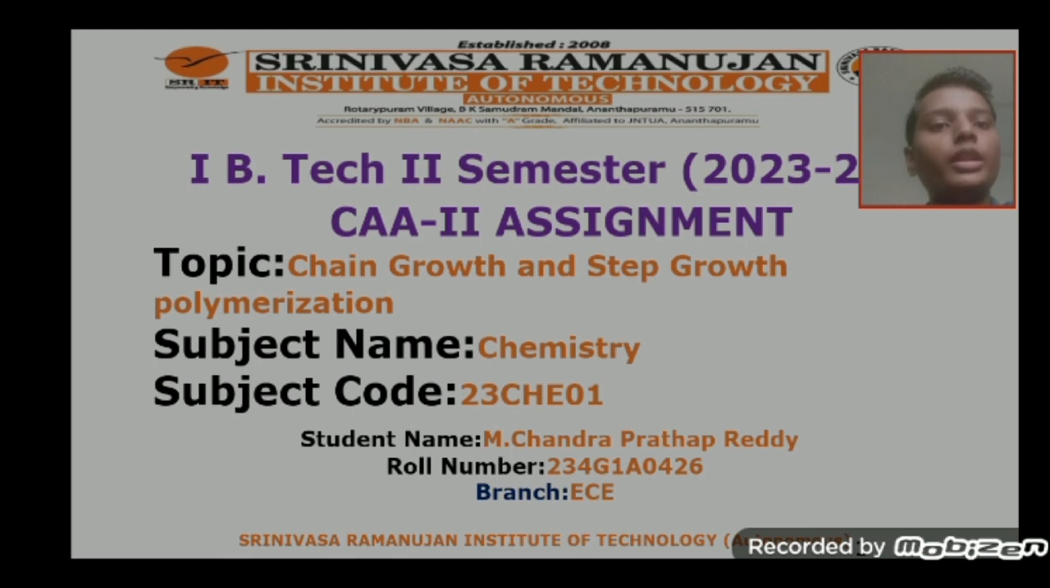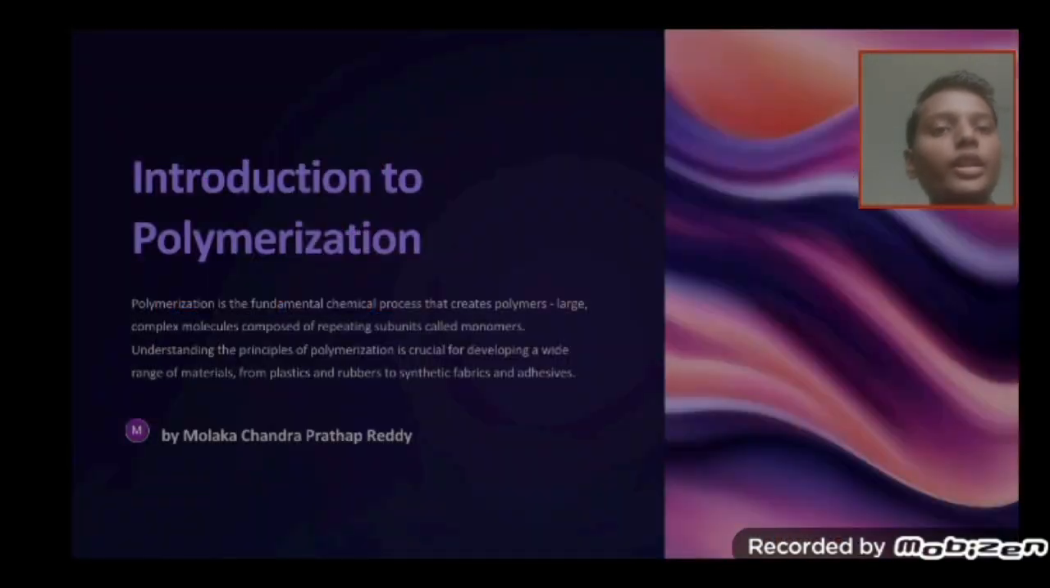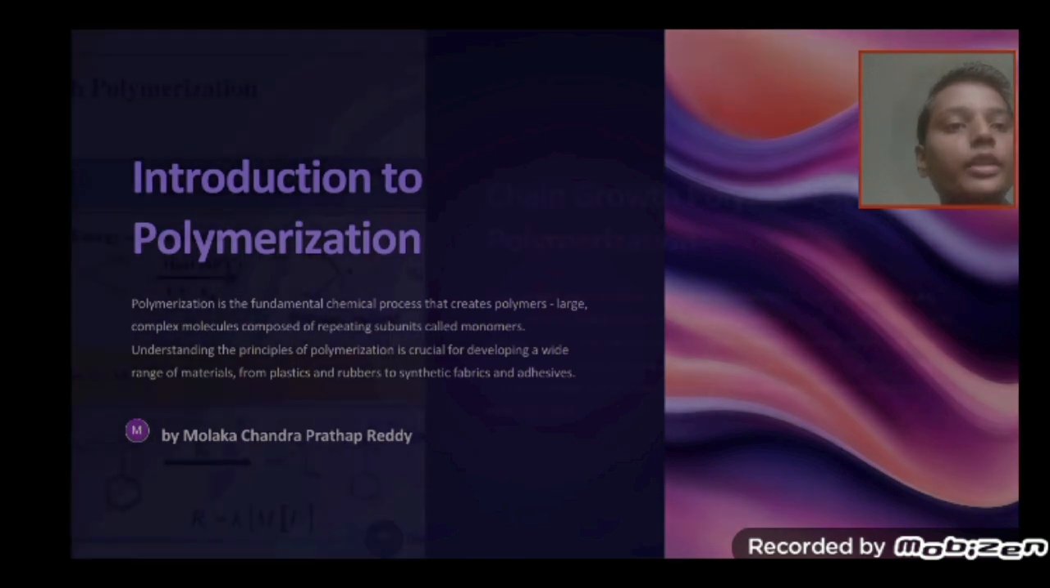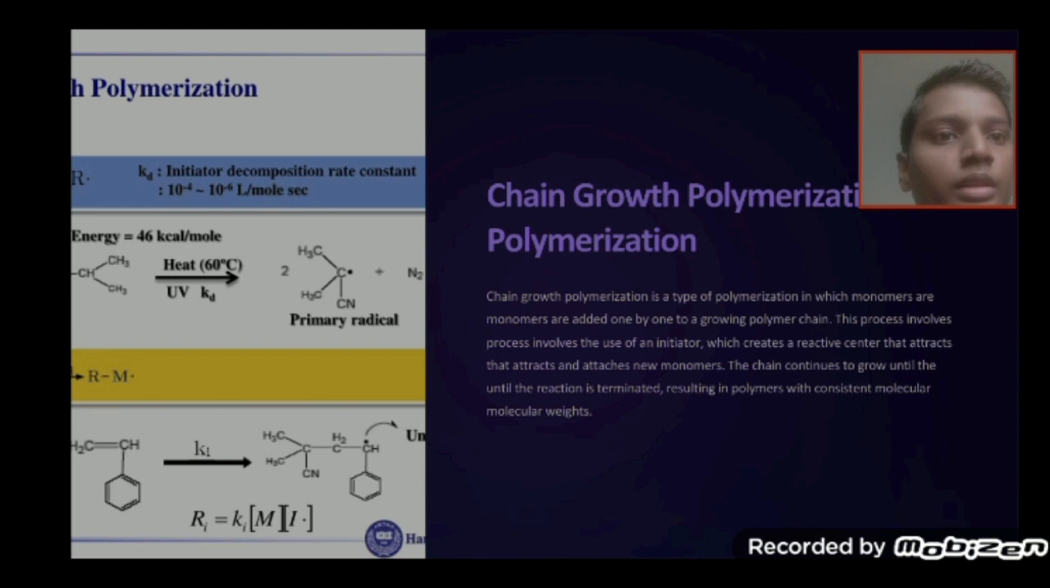Today we are discussing chain growth and step growth polymerization. Introduction to polymerization. Polymerization is the fundamental chemical process that creates polymers, large complex molecules composed of repeating subunits called monomers. Understanding the principles of polymerization is crucial for developing a wide range of materials from plastics and rubbers to synthetic fabrics and adhesives.